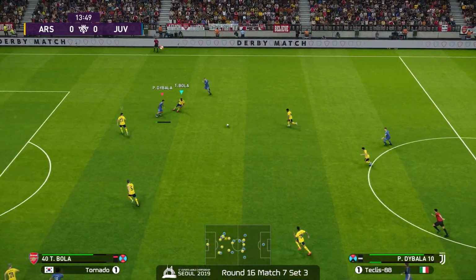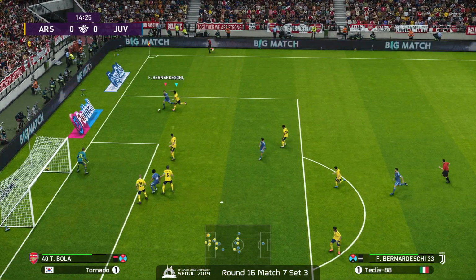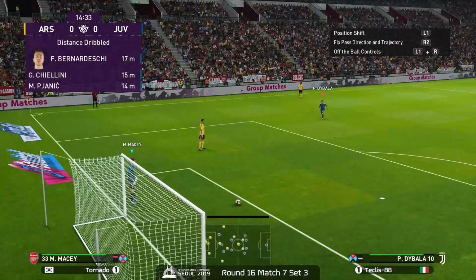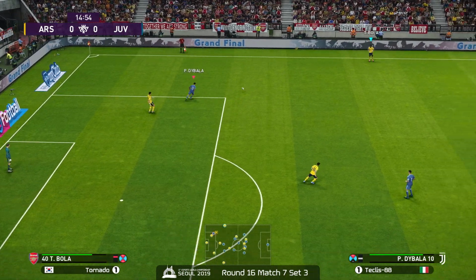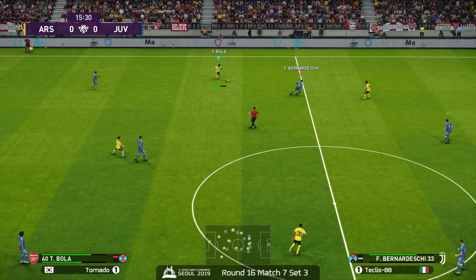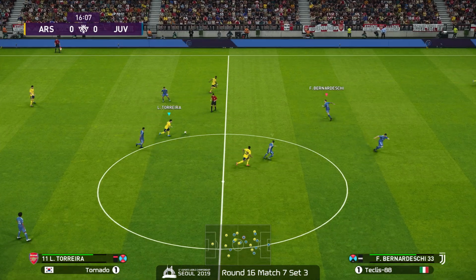Ronaldo regains possession. Tornado needs to start mitigating those turnovers at the center of the field, otherwise it will cost them significantly. Slide. He was trying to keep up with it, but in the end, Macy's just going to go ahead and clear that out. Great physical contact right there to disallow Bernardeschi to hold the ball.